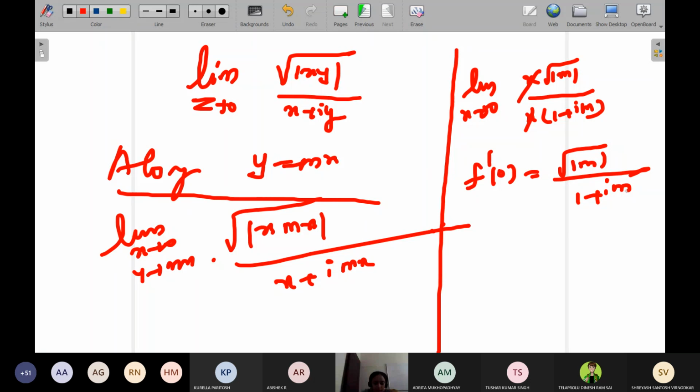That implies f dash of 0 does not exist. Therefore, the given function f of z is not analytic at the origin, though the CR equations are satisfied at the origin.